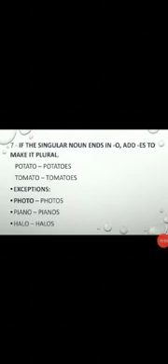Now the rule number 7, if the singular noun ends in o, so for making it plural we have to add es. For example, potato, potatoes, tomato, tomatoes. Here are some exceptions also, so there is no such rule for it. Photo, photos, piano, pianos, hello, hellos.